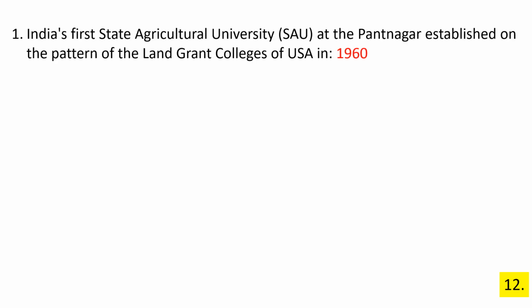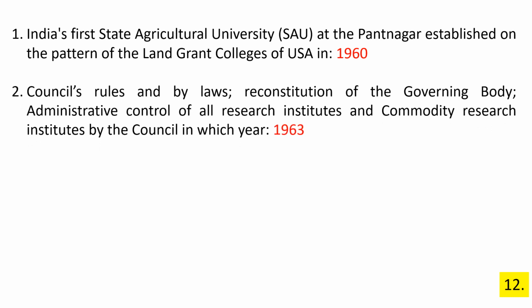India's first state agriculture university at Pantnagar, established on the pattern of Land Grant College of USA in 1960. Council's rule and bylaw. Reconstitution of governing body. Administrative control of all research institutes and commodity research institutes by the council in which year?